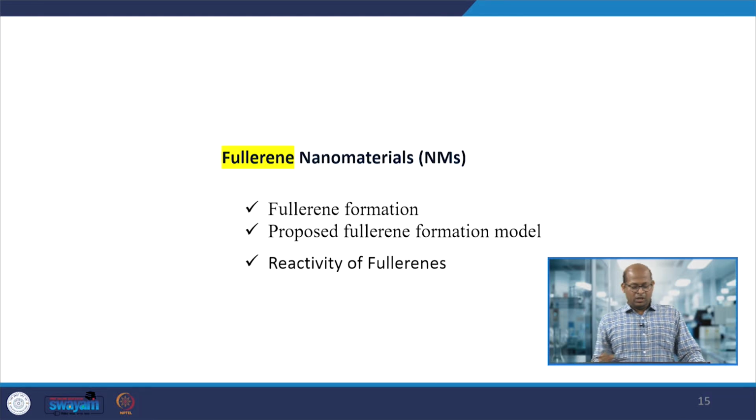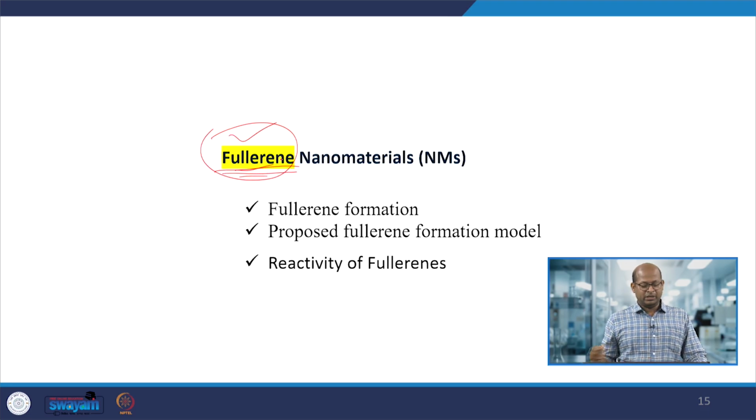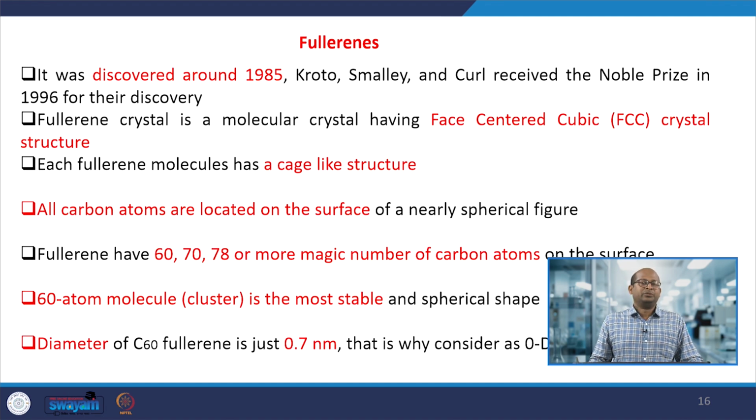So, now we have discussed different types of nanomaterials. Out of that, today we will study fullerene in more detail: how the fullerene carbon nanomaterial is formed, and the proposed fullerene mechanism, how one carbon chain forms from another and a spherical, cage-like structure is formed. Then we will discuss the reactivity of fullerenes by different chemical methods. Different types of functional groups can be attached to fullerene for specific applications.